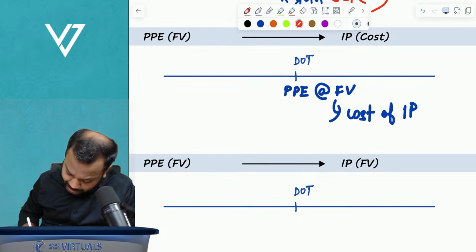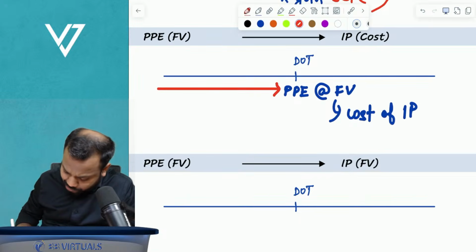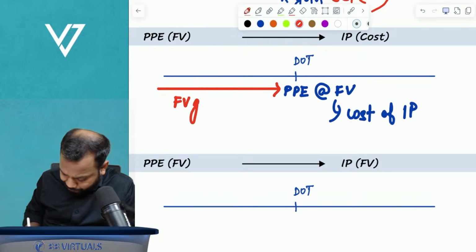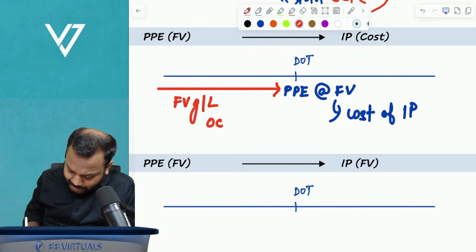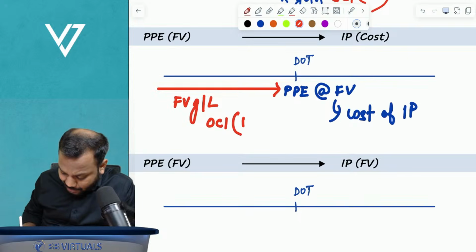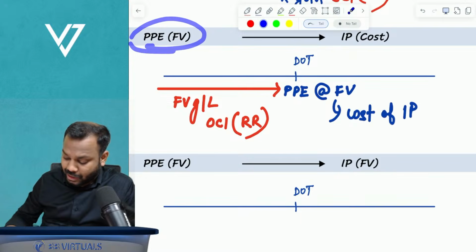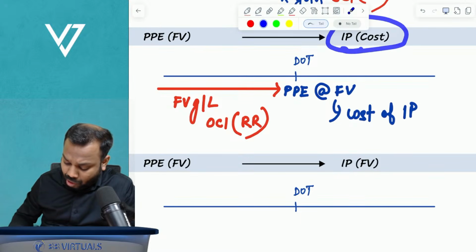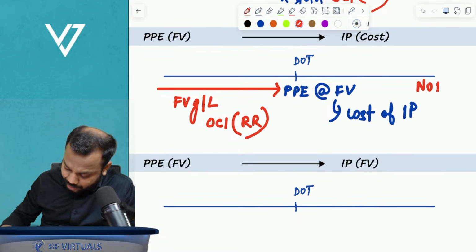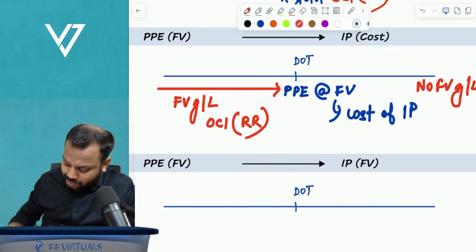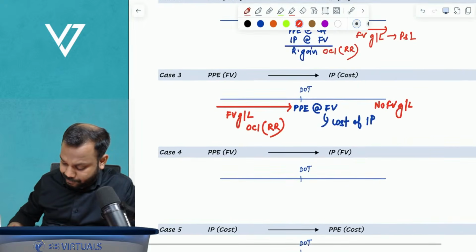Understand, any fair value gain or loss till this date was recognized in other comprehensive income and accumulated in revaluation reserve, because PPE was at fair value.